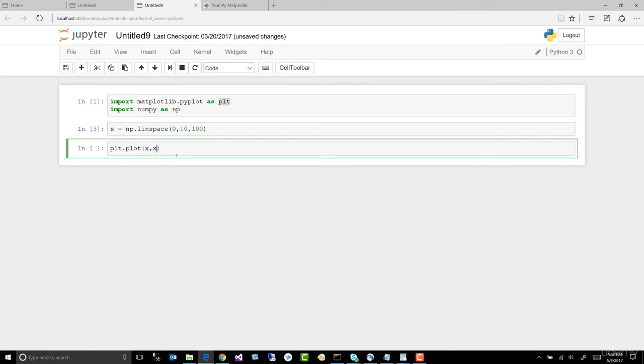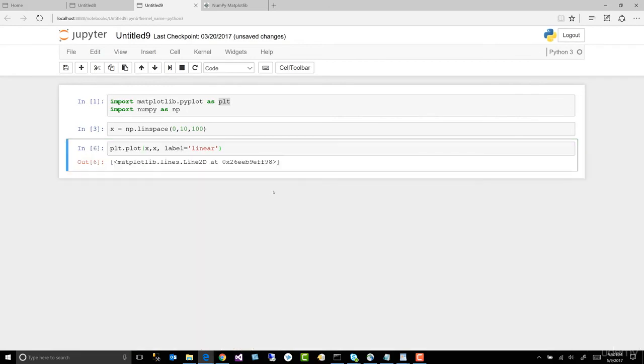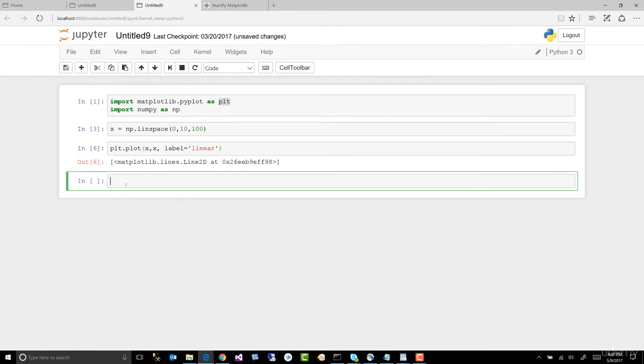Let's go ahead and plot that out. x label, we need a label, equals linear. It does help if you spell things correctly. I promise that'll help a whole lot.